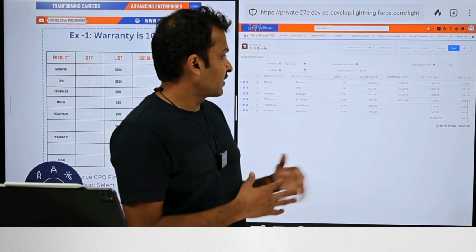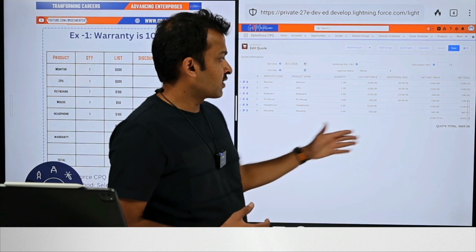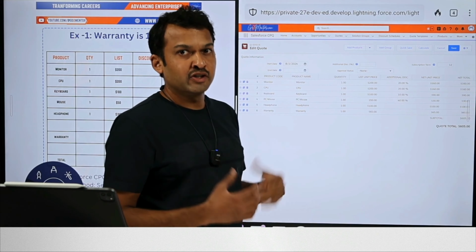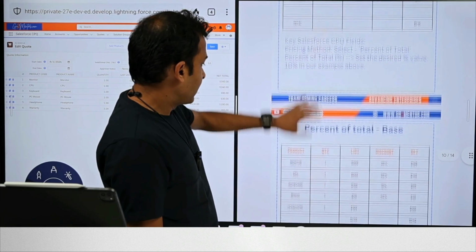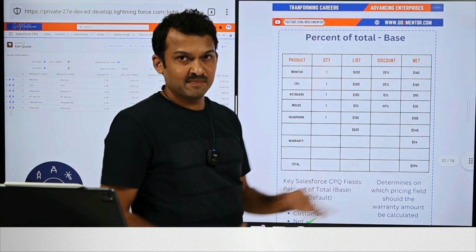But what if we do not want the list price to be considered? In this case, we want the net price of each line item to be considered to determine the pricing. Right? So there is a field called percent of total base.